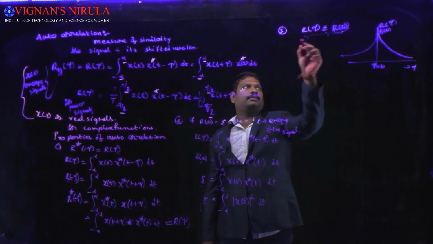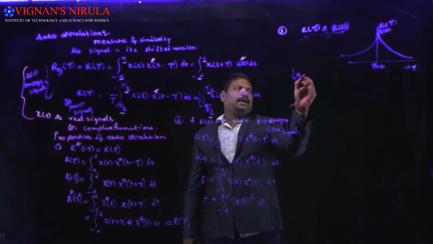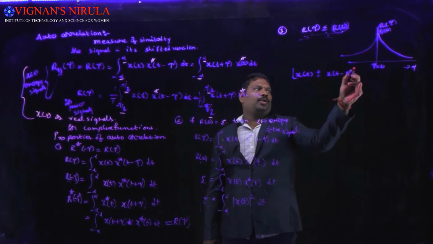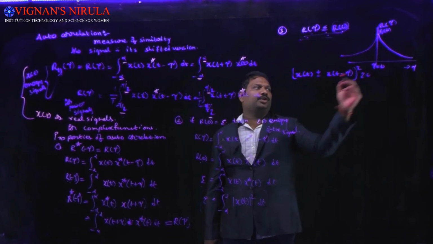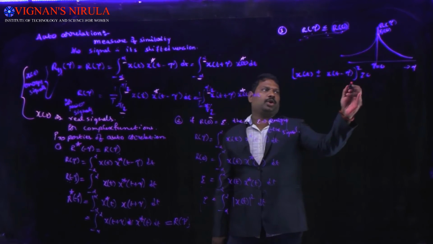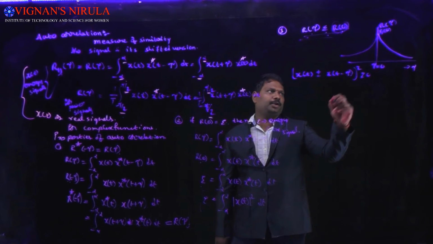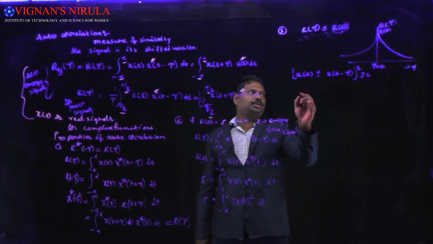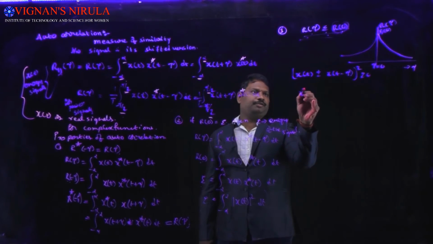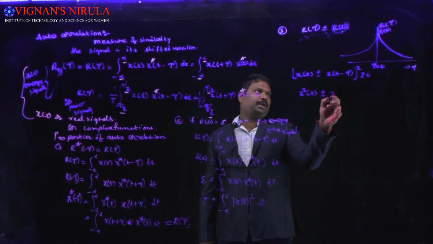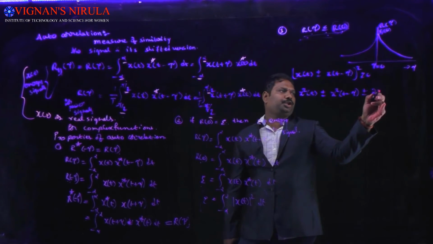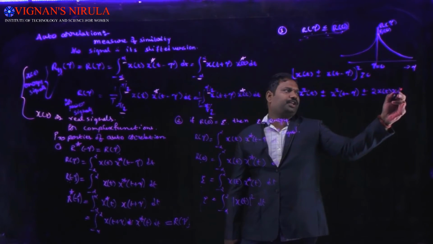To prove this, consider the signal: x of t plus or minus x of t minus tau, whole square, will be greater than or equal to 0. As it is a squaring, it is always a positive number, there won't be any negative number. That's why it will be greater than or equal to 0. Expanding a plus or minus b whole square, we get x square of t plus x square of t minus tau plus or minus 2 into x of t into x of t minus tau.